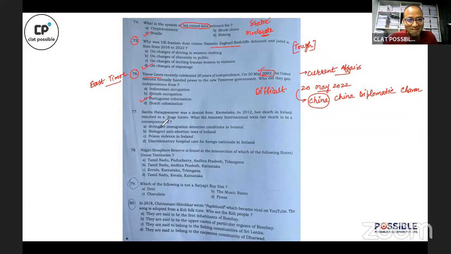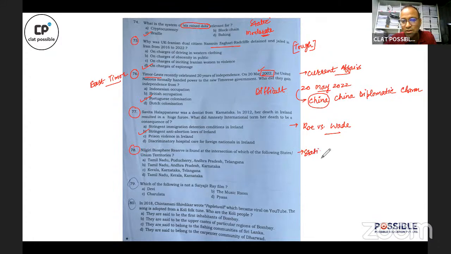All right. 77. Once again, another example of an indirect question related to Roe versus Wade, because the correct answer to this question is she died of anti-abortion laws in Ireland. Correct? 78 is a static GK question.